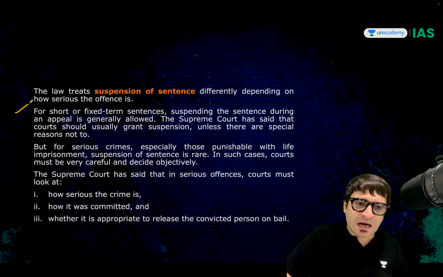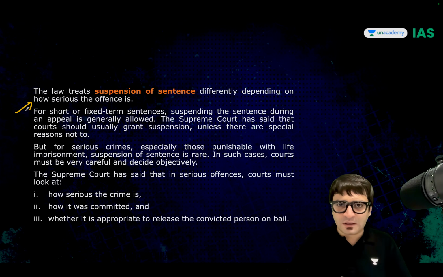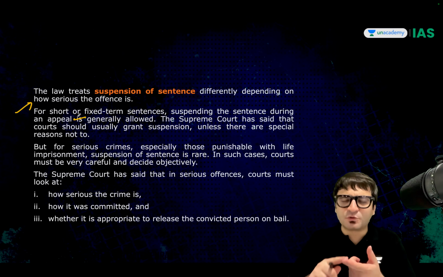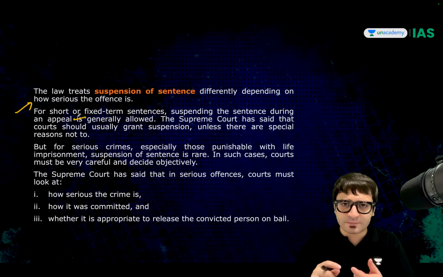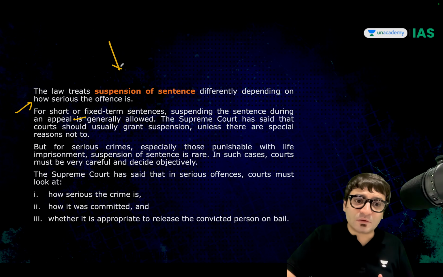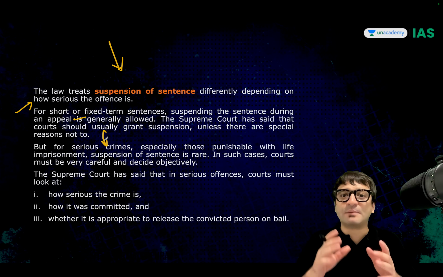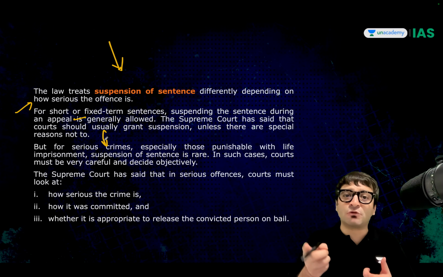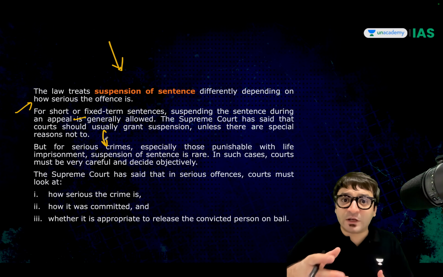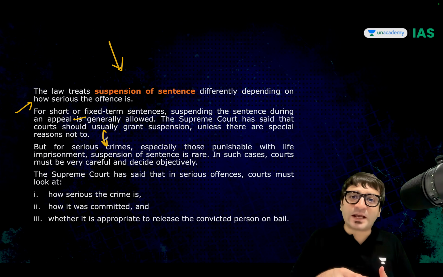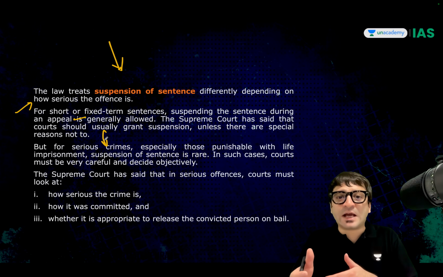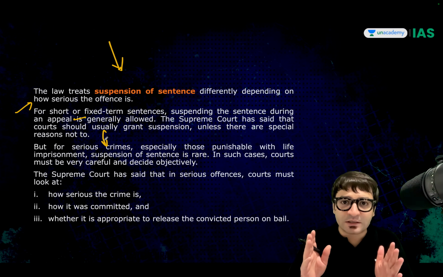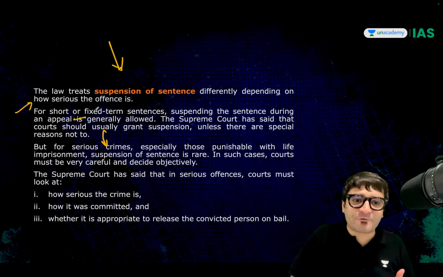It depends upon how serious the offense is. There are some short or fixed term sentences, shorter fixed term, 2 years, 3 years, 4 years. Then there are some serious crimes. For example, if you're sentenced to life imprisonment, it can be imprisonment for the normal life of an individual, which means you will never be set free. Or it can be 14 years. Or after 14 years, we will review it again. Maybe you will be released after 20 years. So these sentences are not fixed.